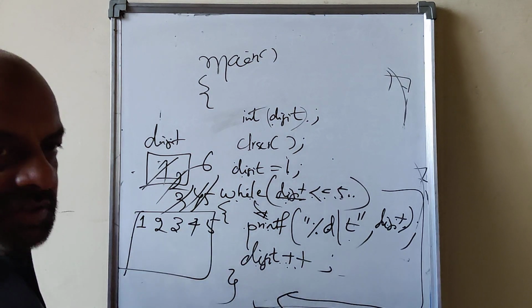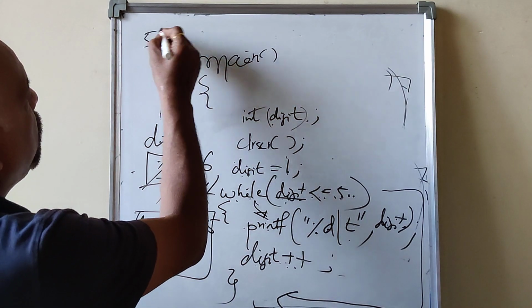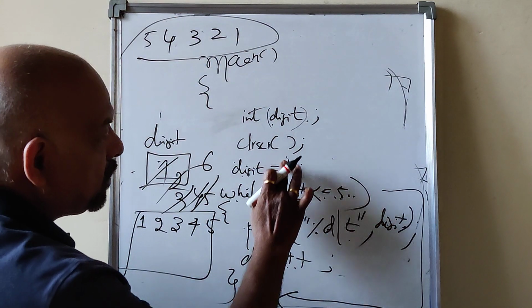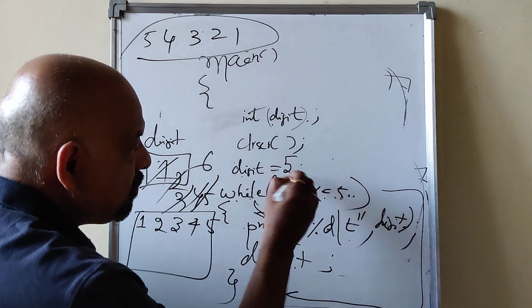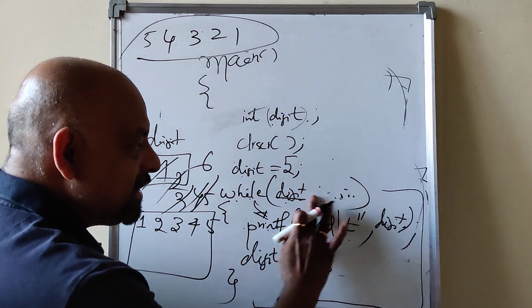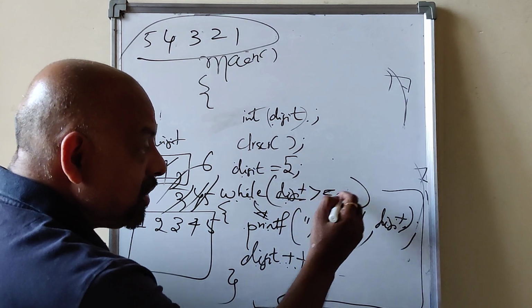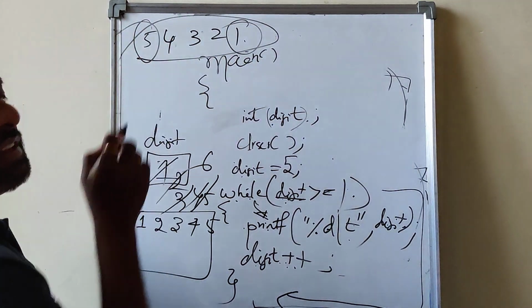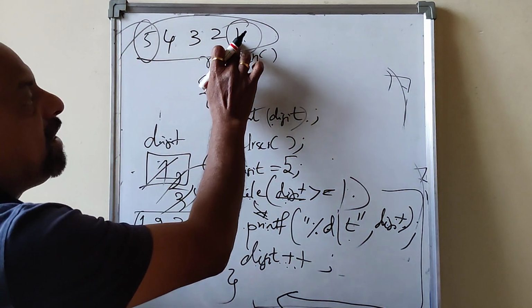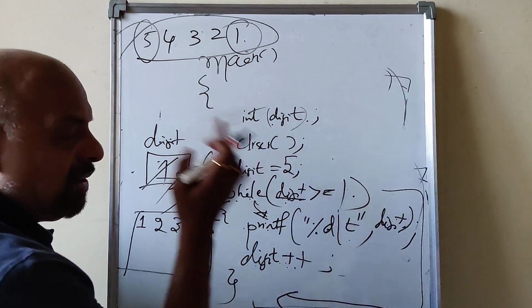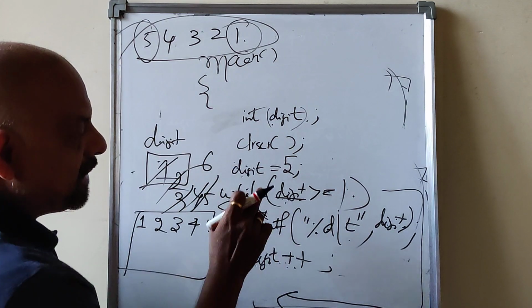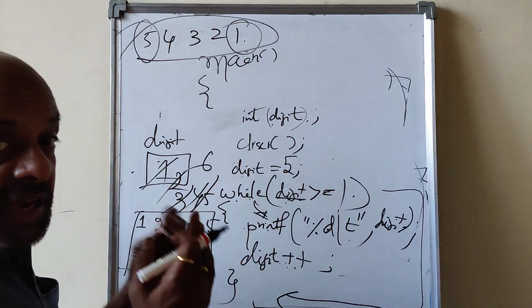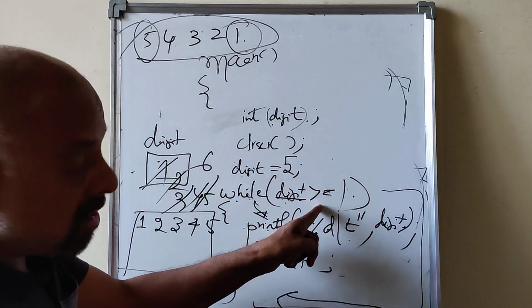Your job is done. Suppose I want to display 5, 4, 3, 2, 1. What you have to do? Here you have to write digit is equal to 5. Here the condition is greater than or equal to 1, because the last one is 1, right? The first is initialization, starting value is 5, final value is 1. So you have to think about what needs to be done. Digit is equal to 5, 5 greater than or equal to 1 is true. You see the logic here.